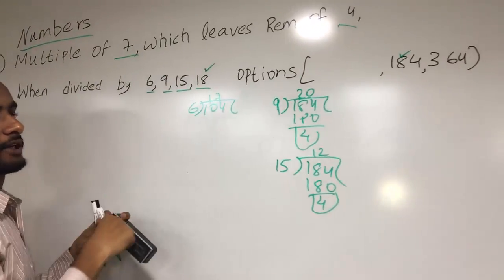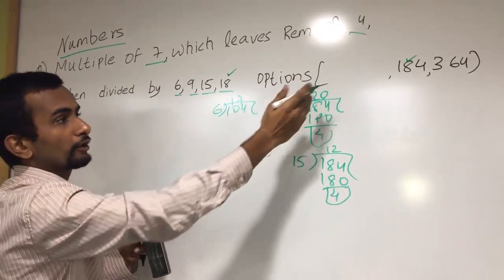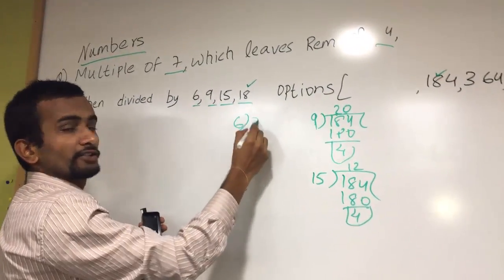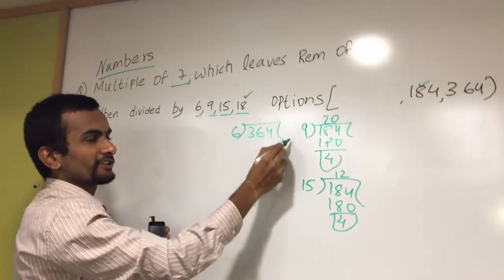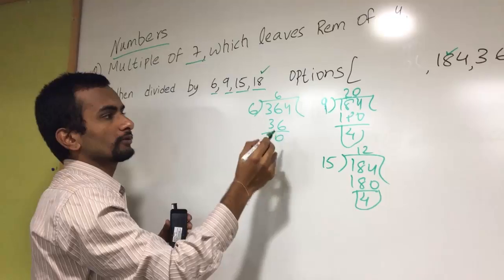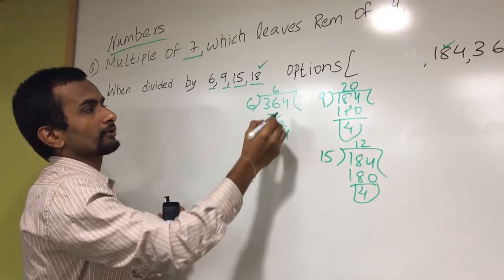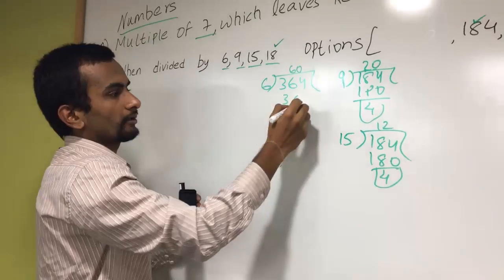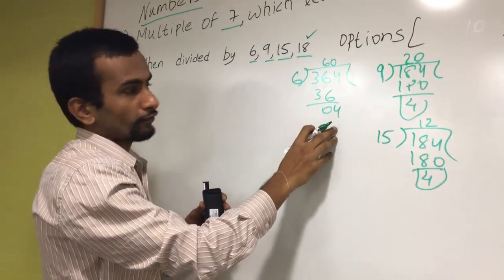As we have completed 184, we can go with 364. When 364 is divided by 6, you can check it out: 6 into 36 is 0, next it is 4, so the remainder is also 4 here.